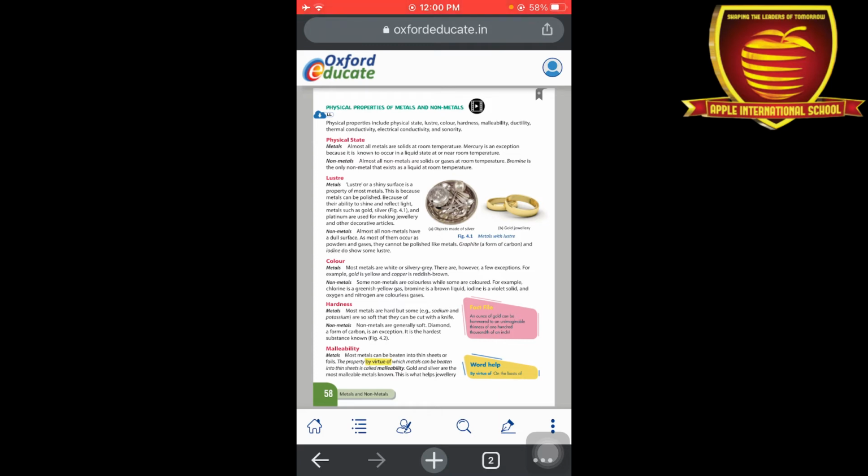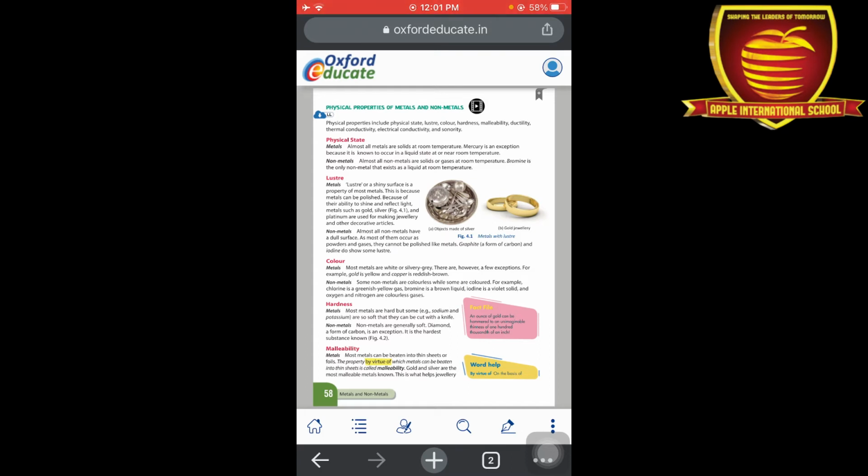Okay, so first, the physical states of metals and non-metals. The first property is lustre. Lustre in metals means a shiny surface is a property of most metals. This is because metals can be polished. Mostly the lustrous property is there in metals.